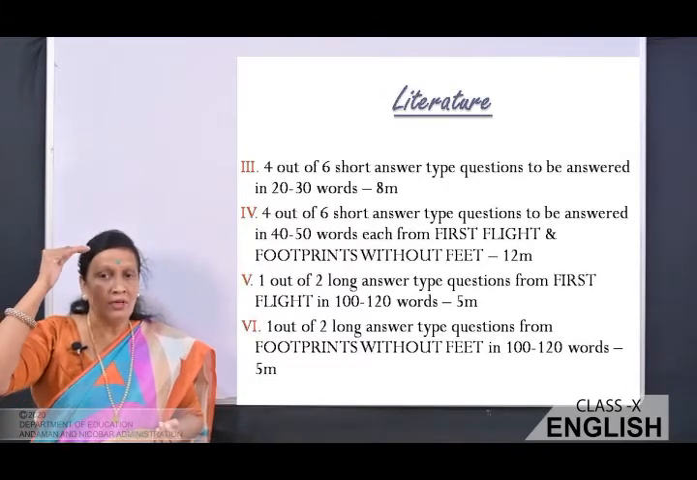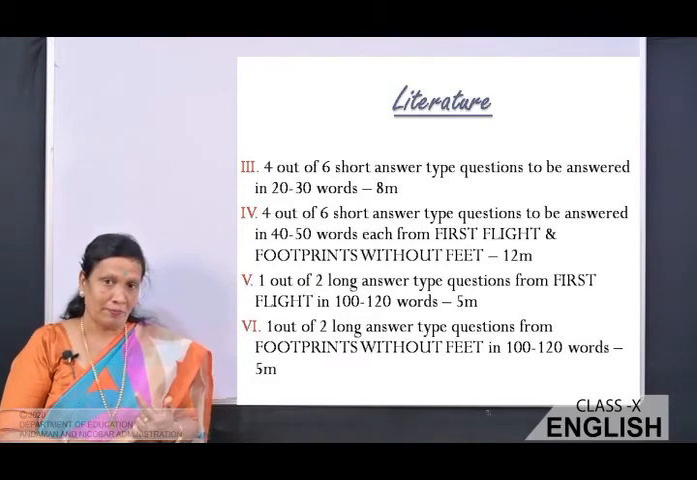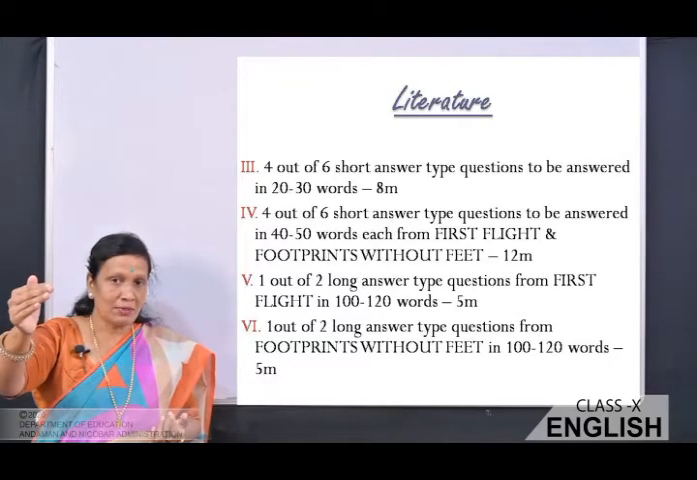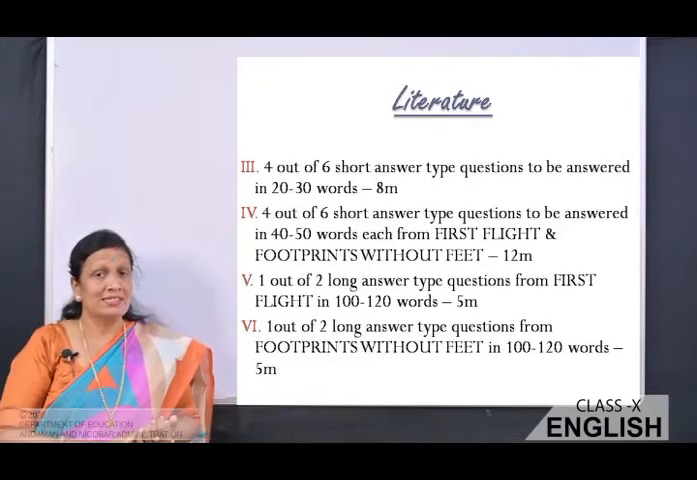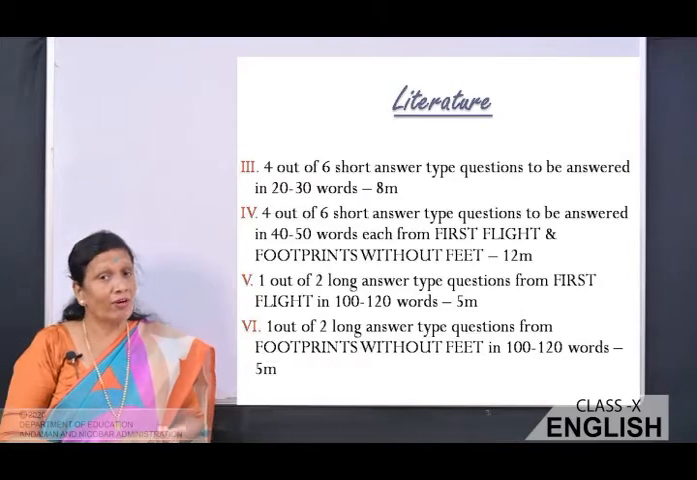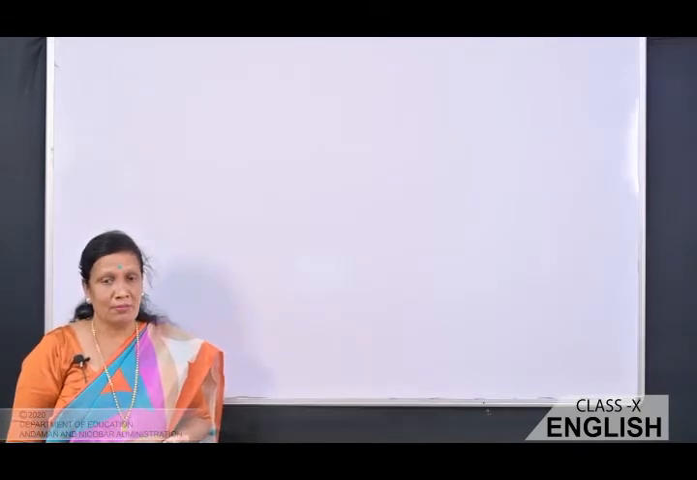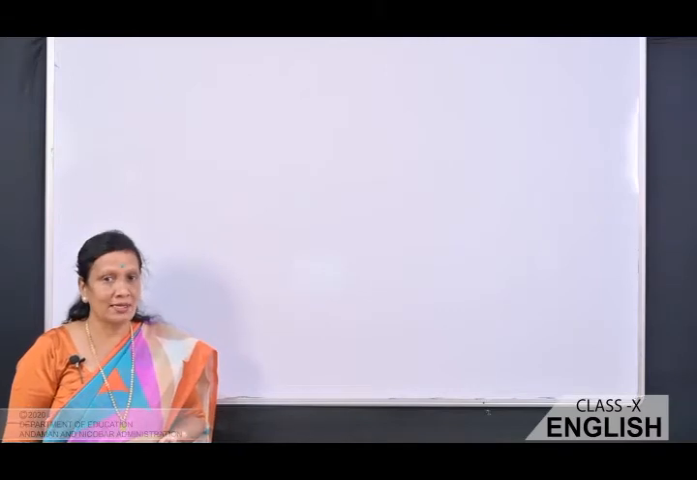So you have 1 additional question this time in the literature part. Okay, 20 to 30 words separately, again 40 to 50 words separately. And that is why your long answer questions have become of 5 marks each. So I hope the change in the marking scheme is clear to you.